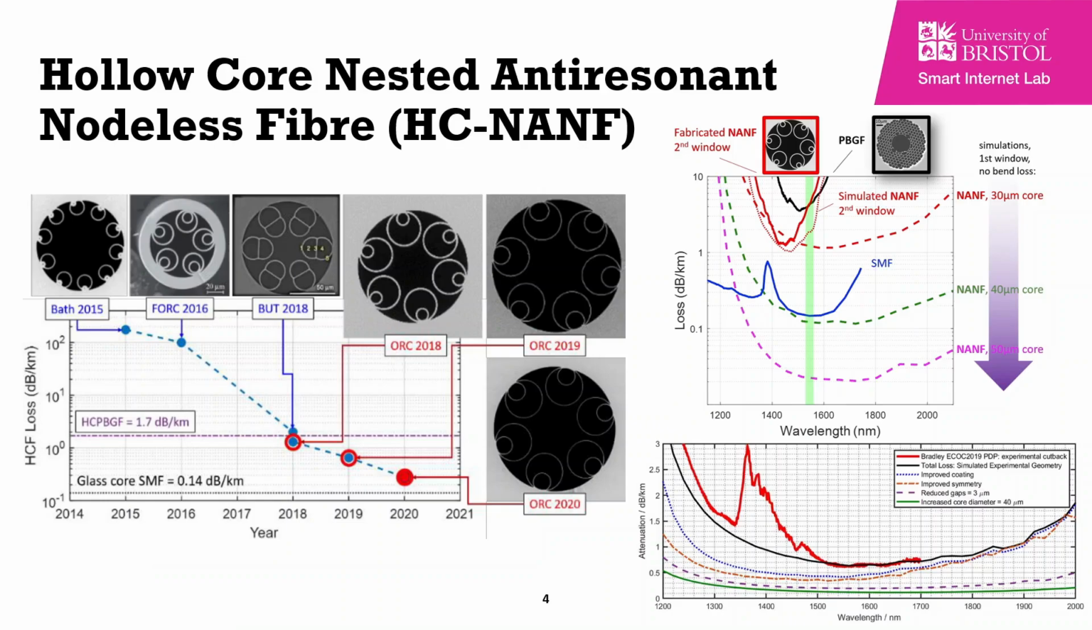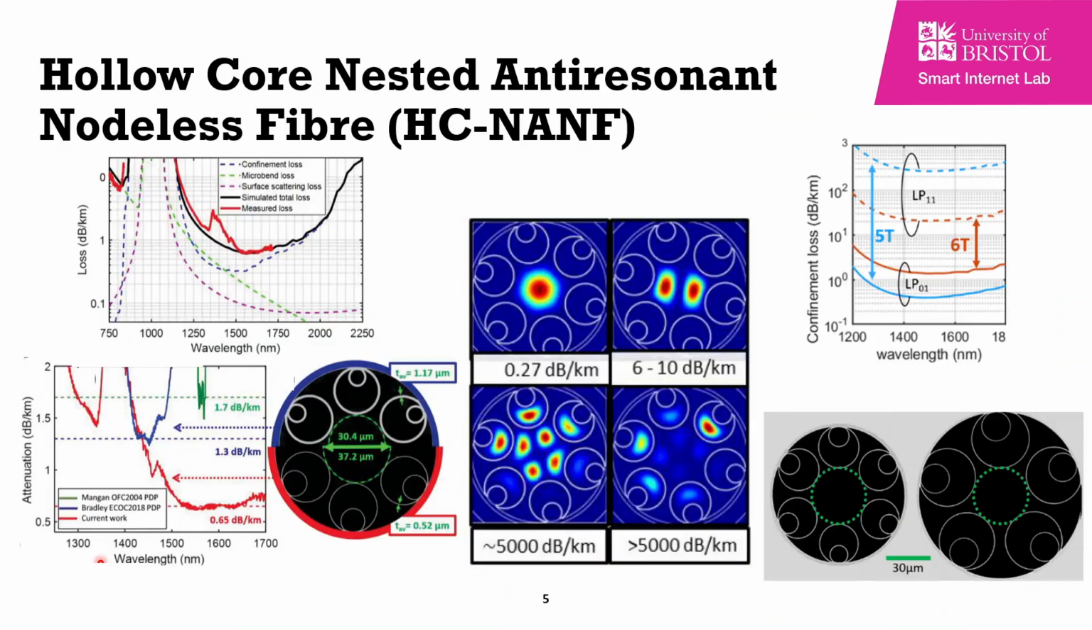In this slide on the left here, I'm comparing the 2018 and the 2019 fiber. As you can see, the 2019 fiber has a bigger core and a thinner membrane. Therefore, it has much lower losses than the 2018 fiber. Also, the red line is the measured loss and the black line is the simulated loss; between the 1500 and the 1750 nanometer, they have exactly matching loss.